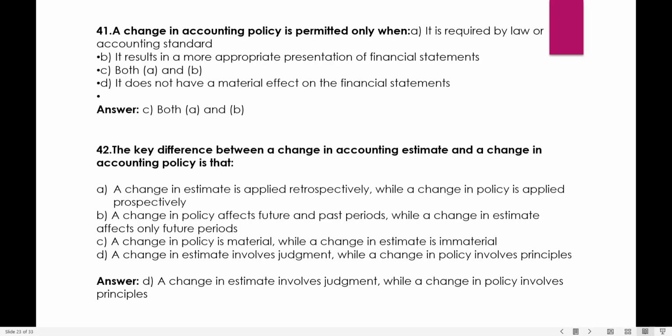A change in policy affects future and past periods while a change in estimate affects only future periods. A change in policy is material while a change in estimate is immaterial. No, also a change in estimate involves judgment while a change in policy involves principles. Yes, this is the answer.